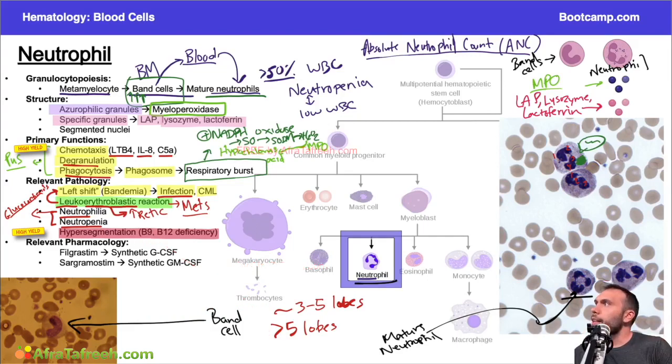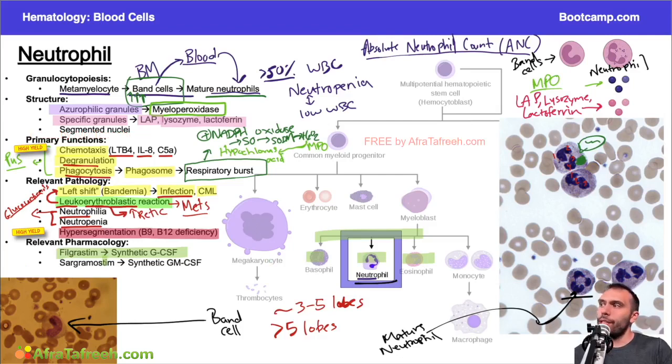All right, finally, the last thing on here, just some pharmacology to be familiar with. We have filgrastim, which is a synthetic granulocyte colony stimulating factor. Remember, these are granulocytes, right? They have granules, and mast cells actually technically are also granulocytes. But again, we're talking about something that's going to stimulate the granulocytes. So filgrastim is similar in some ways to the erythropoietin of red blood cells. It's going to stimulate the bone marrow to produce granulocytes.